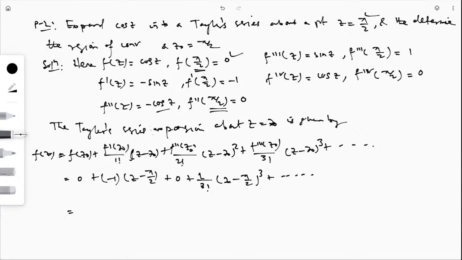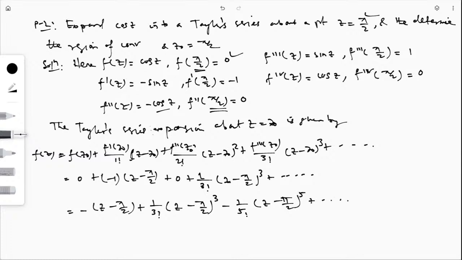Then what I will write is minus of (z minus pi by 2) plus 1 by 3 factorial of (z minus pi by 2) cube. Similarly, if I write the next term, this will be 1 by 5 factorial, (z minus pi by 2) to the power 5, like this.